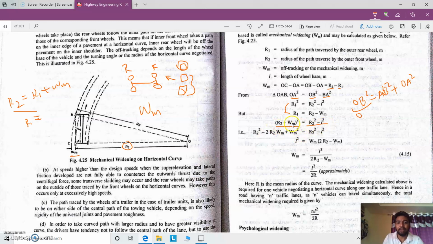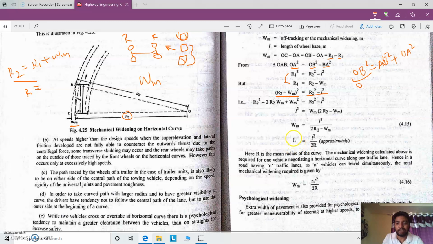Once you equate and rearrange the terms with respect to L, that is the length of the wheelbase, you will end up with the mechanical widening for a single lane as L square by 2R. Just rearranging the terms, considering (a minus b) whole square, a square minus 2ab plus b square, and the remaining terms will be the same, we end up with L square by 2R, and this L square by 2R is considered for a single lane.